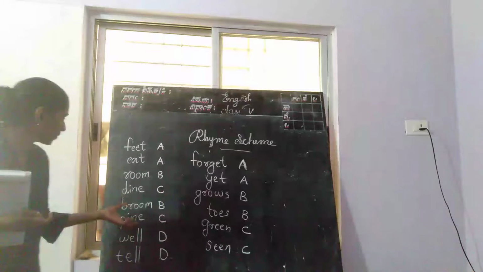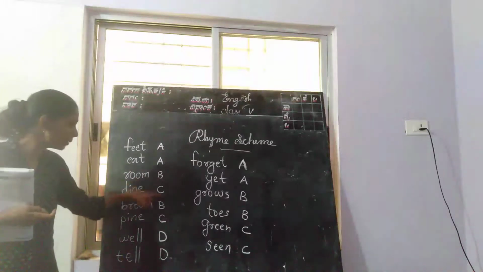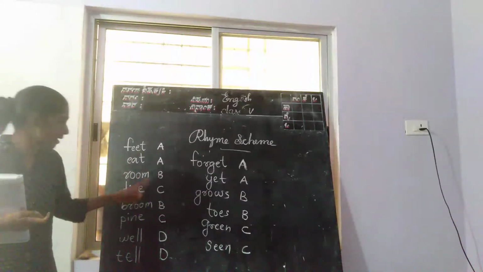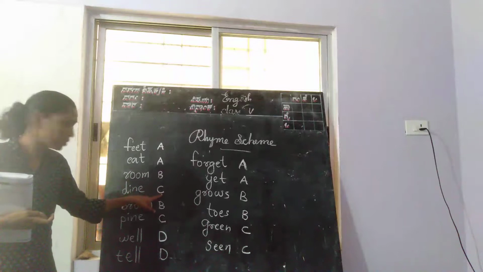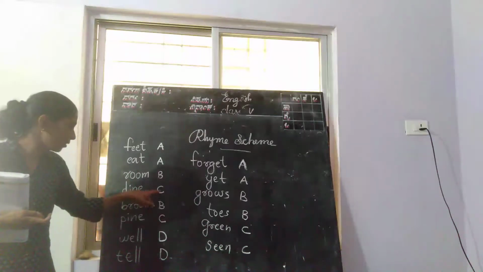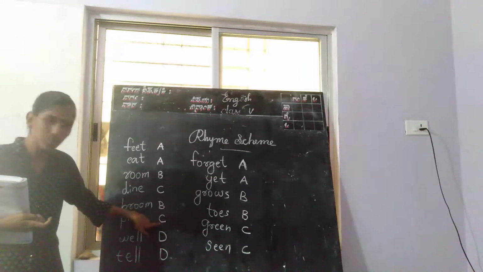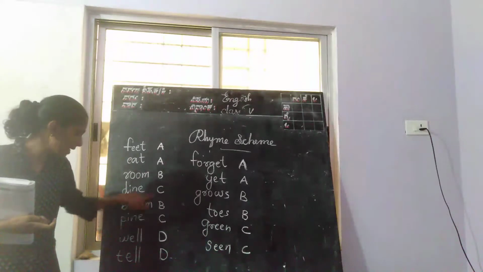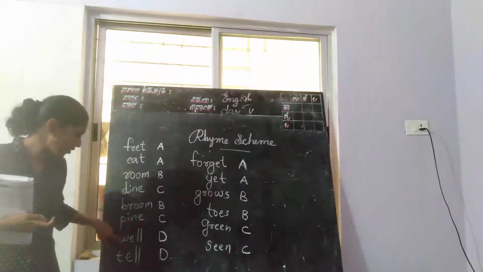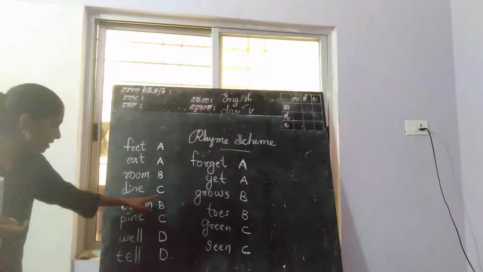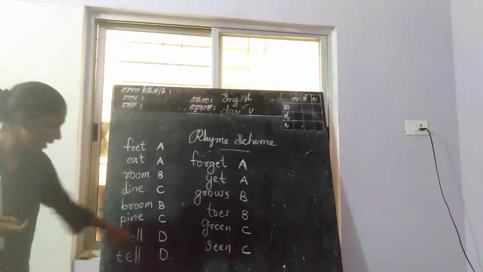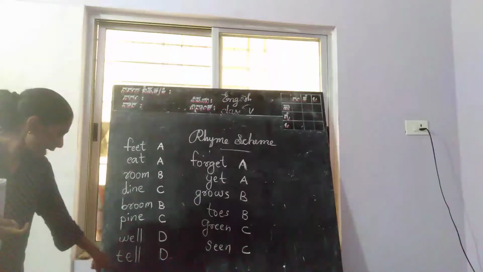And next word dine is there. After B, which letter? C is there. So we write C here. What is the rhyming word for dine? Pine. There we write C. Dine, pine. C, C. Next word, well. After C, which letter? D we have to write. Well, the rhyming word is tell.